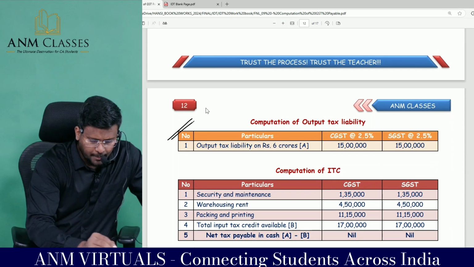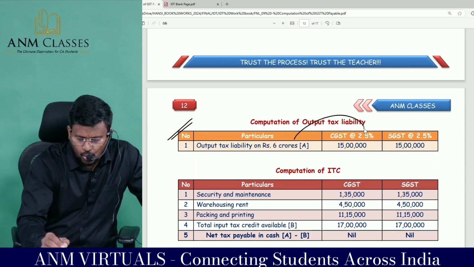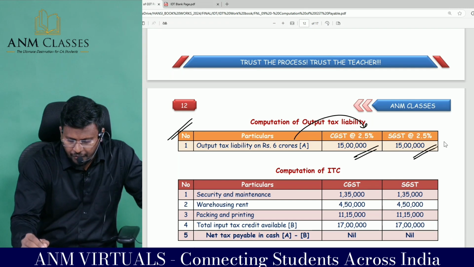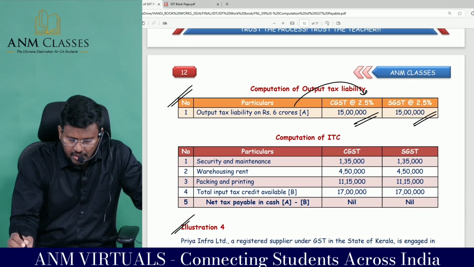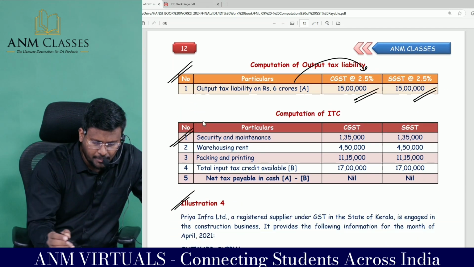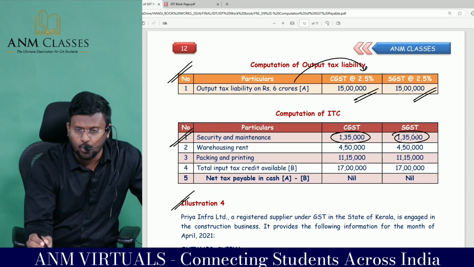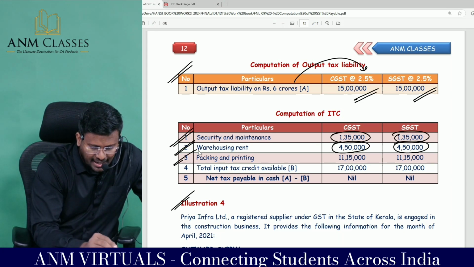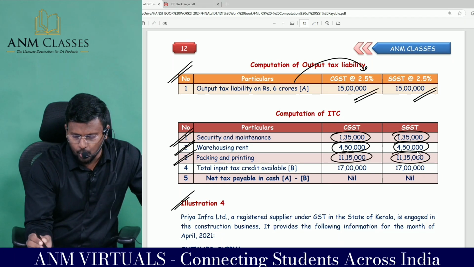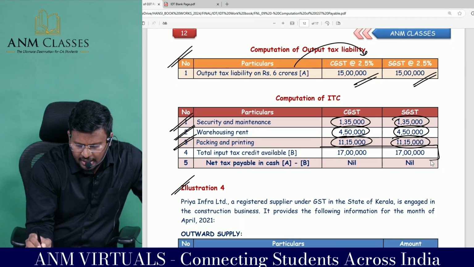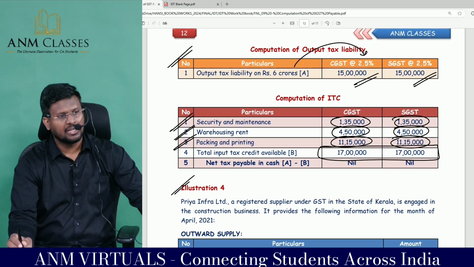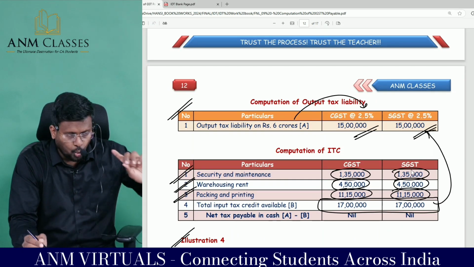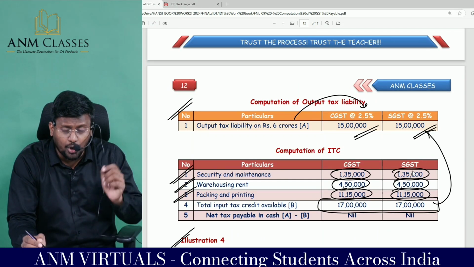Computation of output tax liability on that 6 crore into 2.5%: 15 lakhs is the CGST collected, 15 lakhs is the SGST collected. Computation of ITC, you tell me: security and maintenance allowed, not allowed? Warehousing rent allowed, not allowed? Allowed. Packing and printing allowed, not allowed? The total credit available will be 17 lakhs. But the output tax collected is only less, so you have to carry forward the ITC.